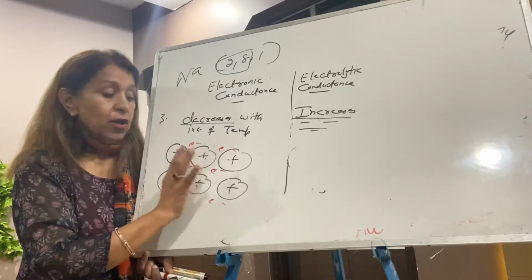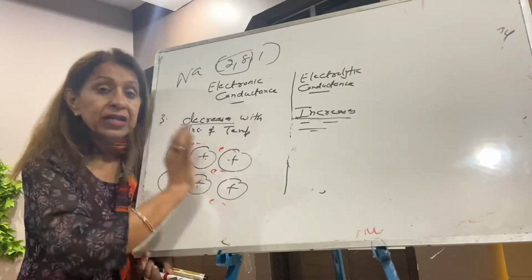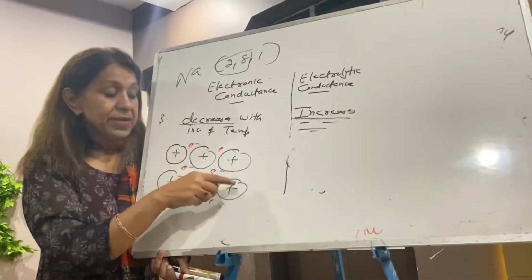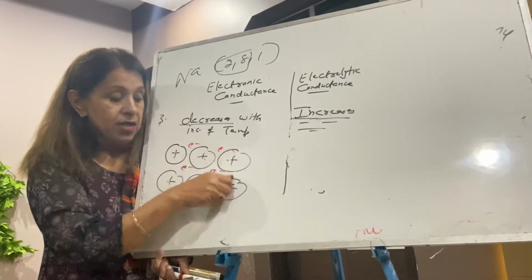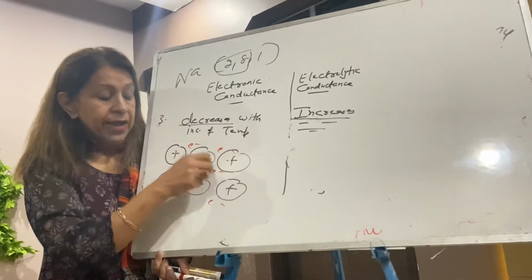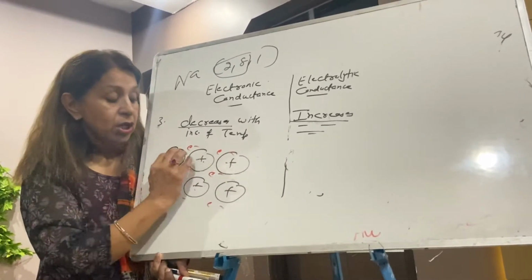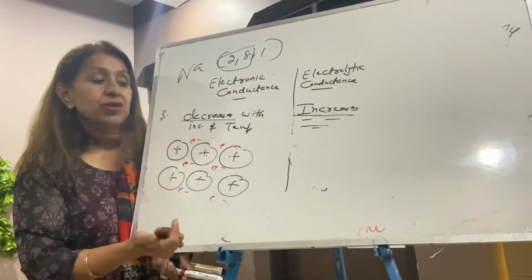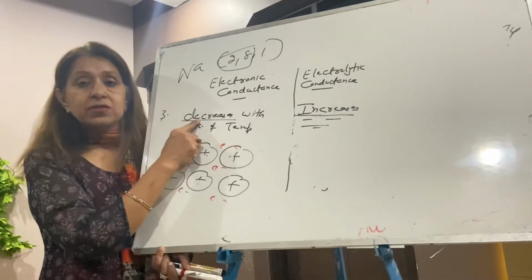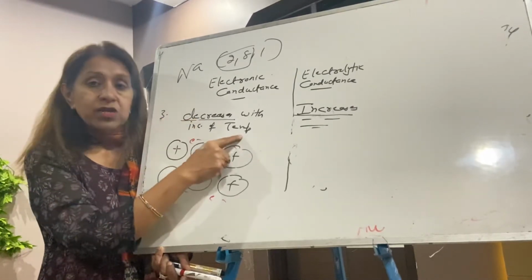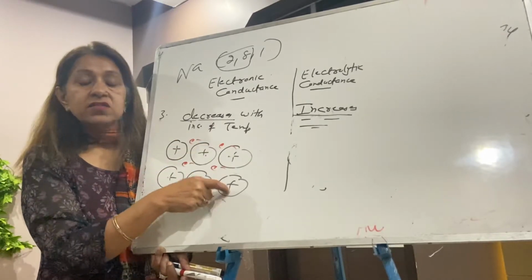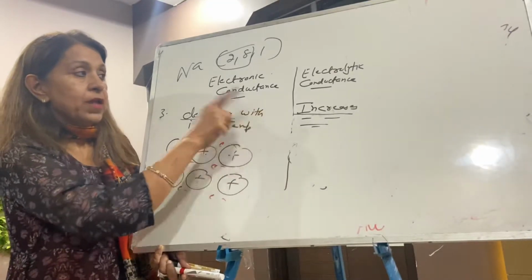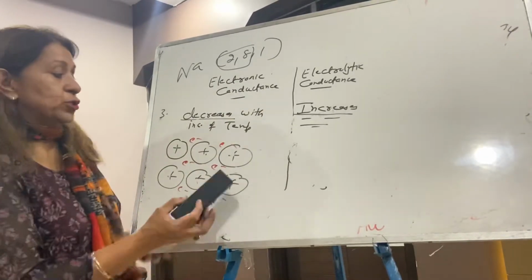So electrons are now not able to move freely, because you have increased the temperature. When the electrons cannot move, how will the current be carried? So that's the reason it decreases. Temperature increases, fixed ionic kernels start vibrating, and they produce hindrance.